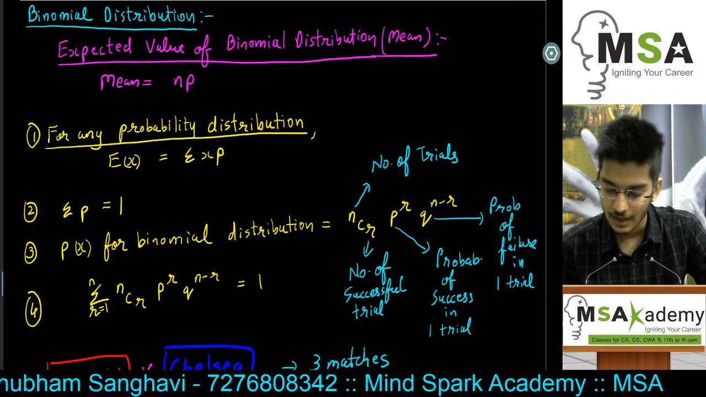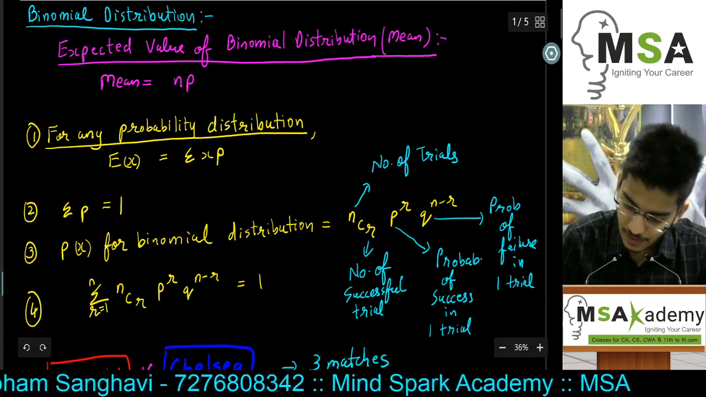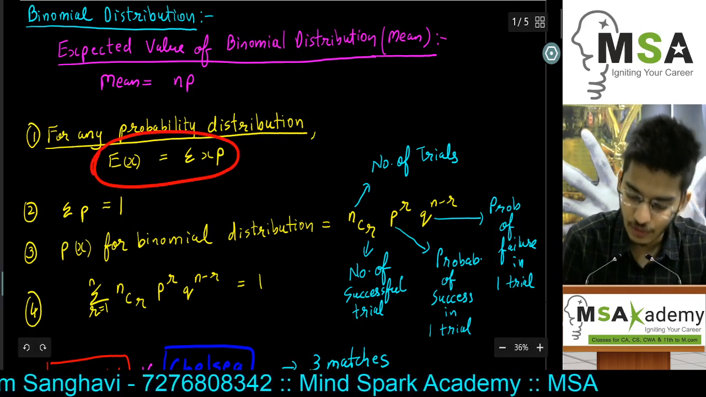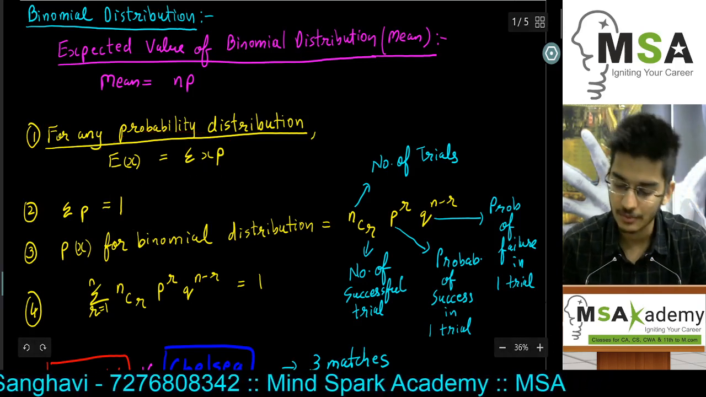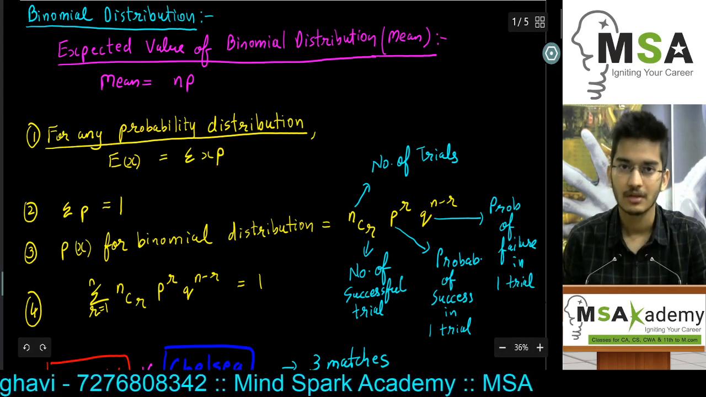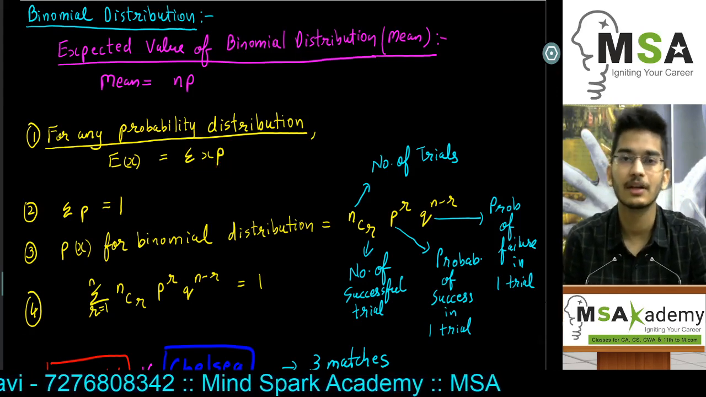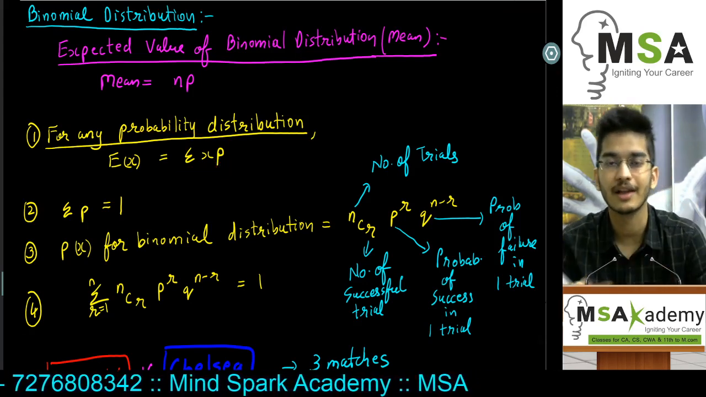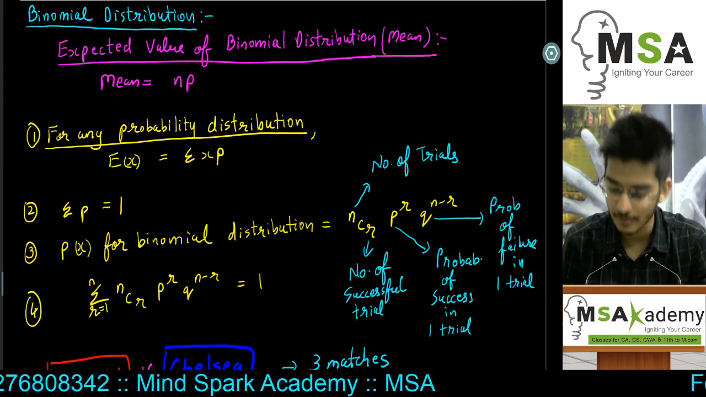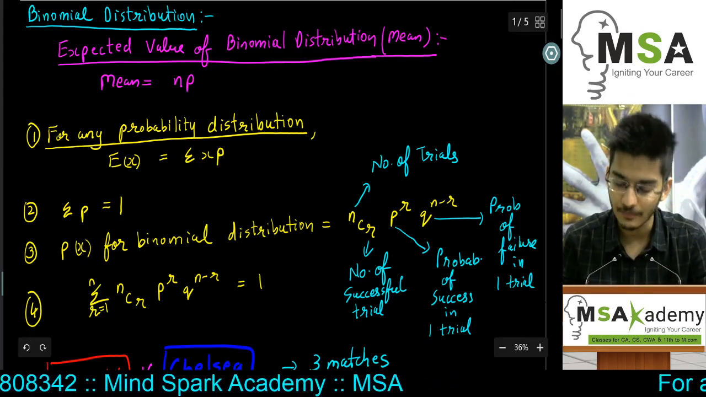distribution basically. So the first point being that expected value or mean of any probability distribution is given by summation xp. This is just a simple formula for calculating the mean of the different values of a random variable, which is equal to summation xp.